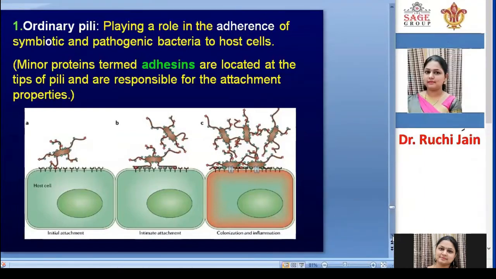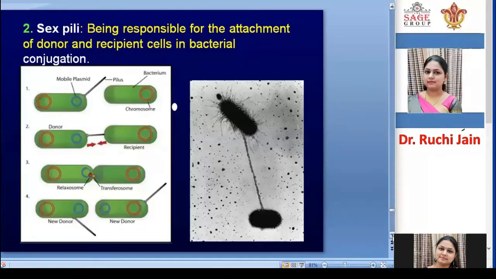But with the help of sex pili, the bacteria can transfer genetic material from one bacteria into the other. So they help in the process called bacterial conjugation. Conjugation is the process by which one bacteria, the donor, can transfer genetic material to the recipient bacteria. So this is the donor, this is the recipient, and here is the process where relaxosome and transcription.